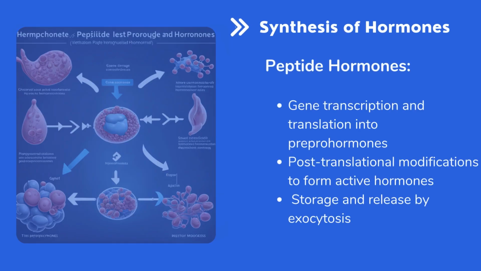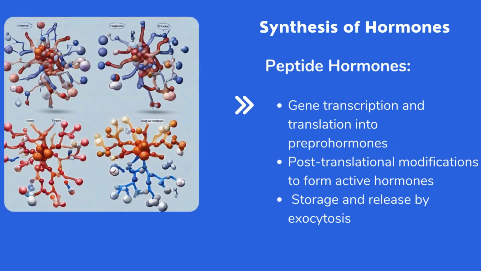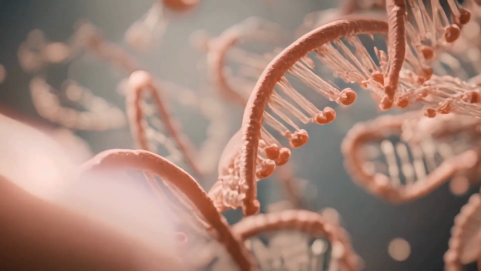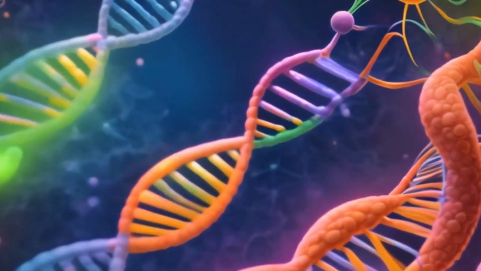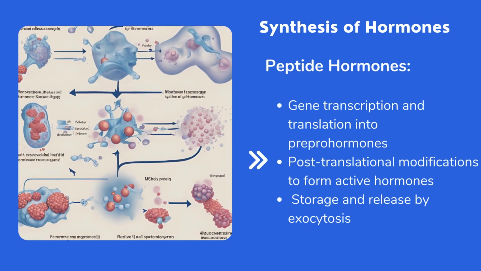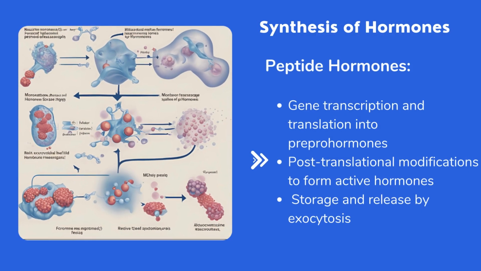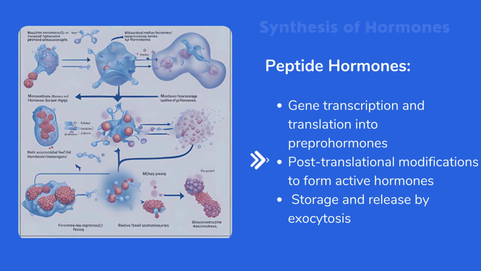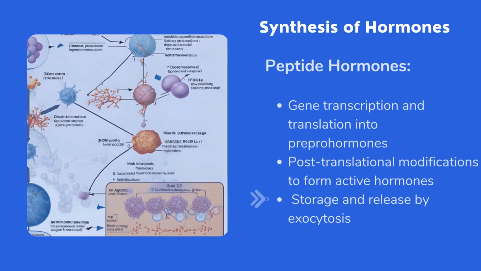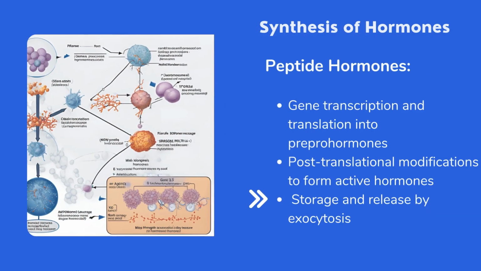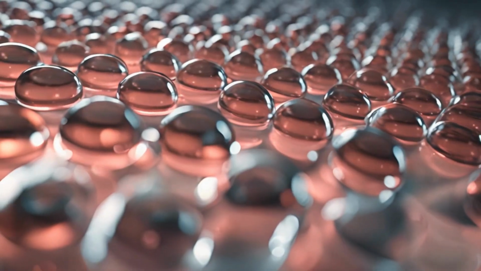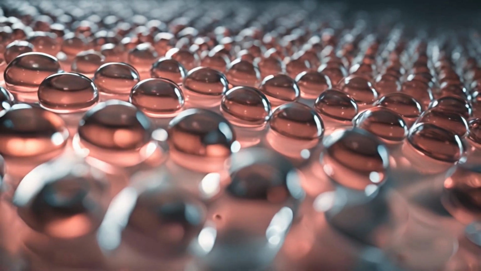Synthesis of hormones. Peptide hormones. Gene transcription and translation. Genes encoding peptide hormones are transcribed into messenger ribonucleic acid, which is then translated into preprohormones. Post-translational modifications. Preprohormones undergo cleavage to form prohormones, which are further processed into active hormones in the Golgi apparatus. Storage and release. The active hormones are stored in secretory vesicles and released by exocytosis in response to specific stimuli.